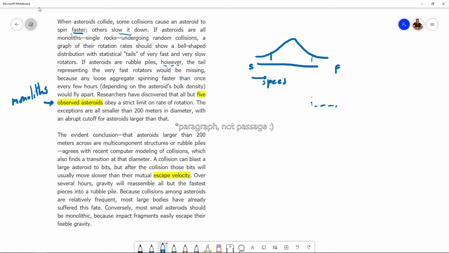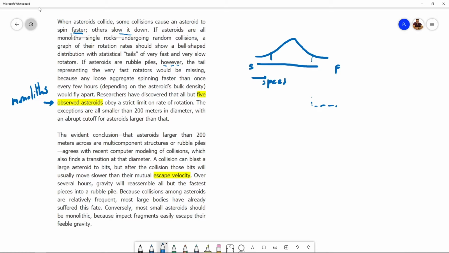The first passage overall is talking about asteroids and what happens to asteroids when they collide, and it's talking about the rates of rotation. While talking about rates of rotation, the passage is saying that if asteroids are single rock asteroids, then they can spin at very fast rates also. However, if asteroids are rubble piles, if they are a bunch of rocks close together, then they can't rotate beyond a certain speed, because if they did that, then they would fly apart.